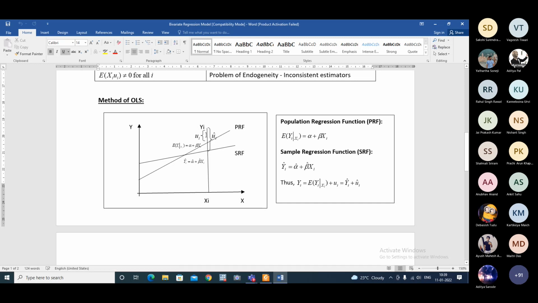Obviously, U hat I, this residual, would depend on alpha hat and beta hat, because Yi is known. This is observed. From these observed values, we get the estimated value. Right? And this estimated value depends on alpha hat and beta hat.